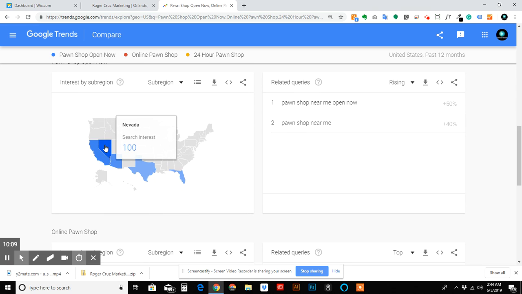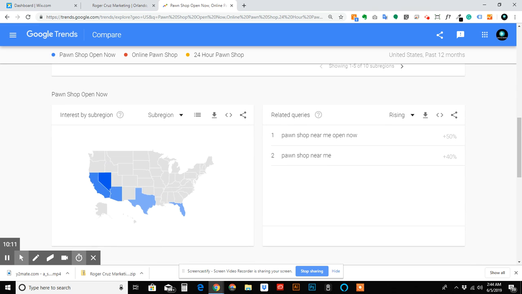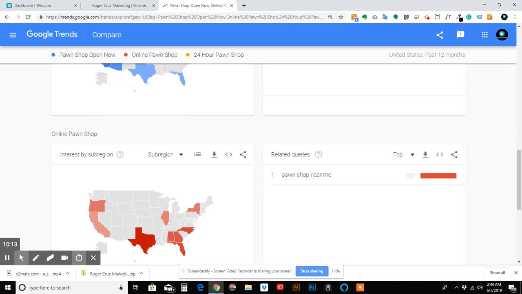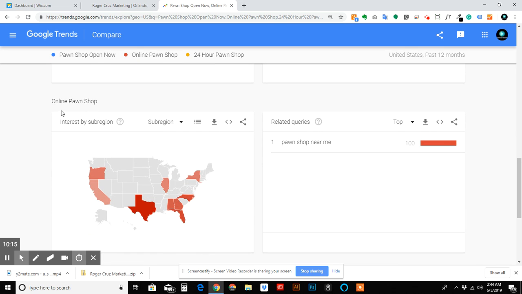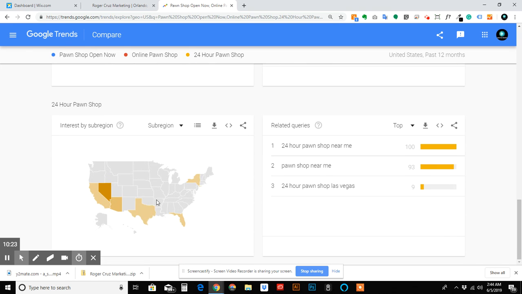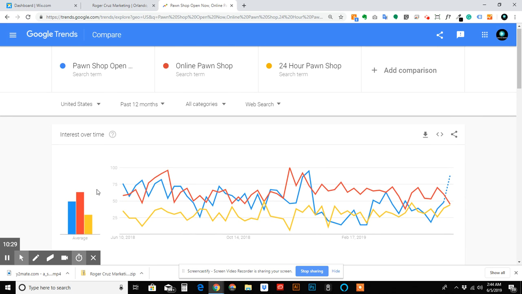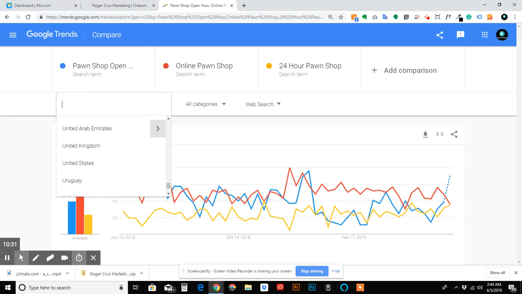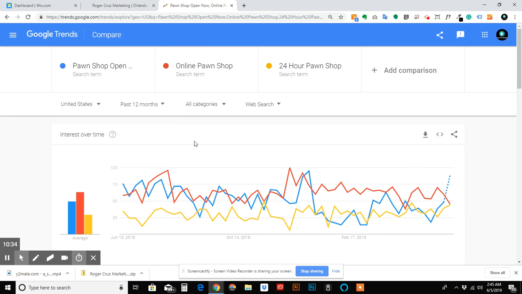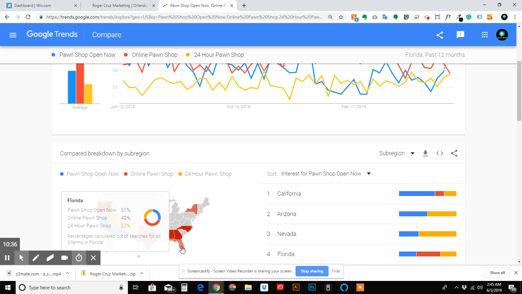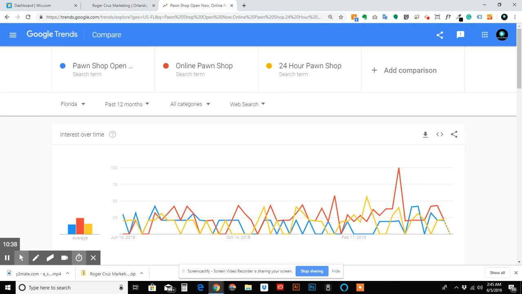See how they're going by sub-region. So pawn shop open now, mostly in Nevada. Online pawn shop is getting pretty popular in Texas. It's growing here in Florida though. And then 24-hour pawn shop, Nevada. Okay. So now let's break it down to Florida. Let's go ahead and click Florida here. Make it easier for us.